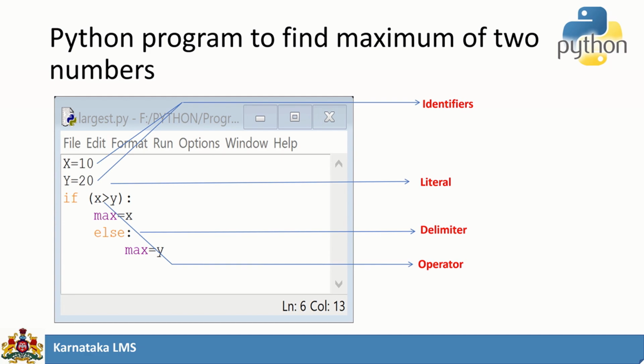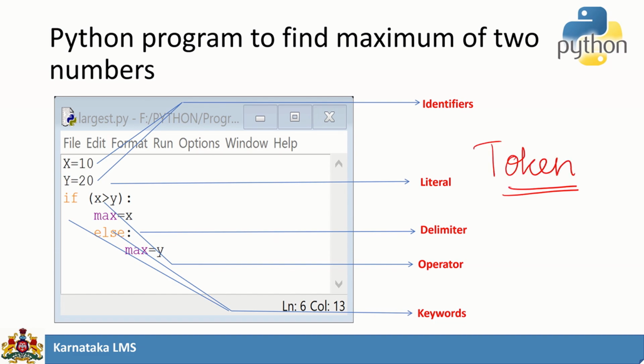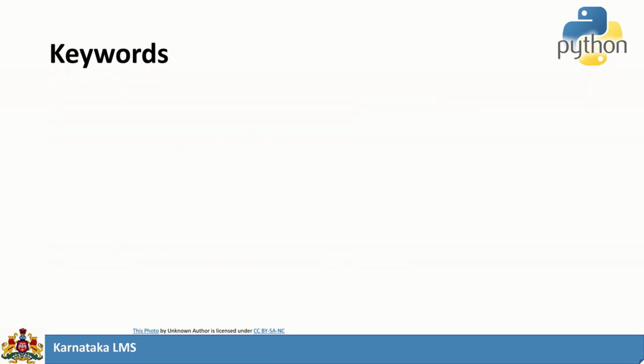And x greater than y, this greater than I call an operator. We have a lot of operators, arithmetic operators, plus, minus, slash, asterisk, like that. Here it is a relational operator or a comparison operator. The last one is keywords. Whatever is given in this orange color, we call keywords. So here if, else we call keywords. These things we call the tokens of a Python language or any language. We call them the building blocks of a language.